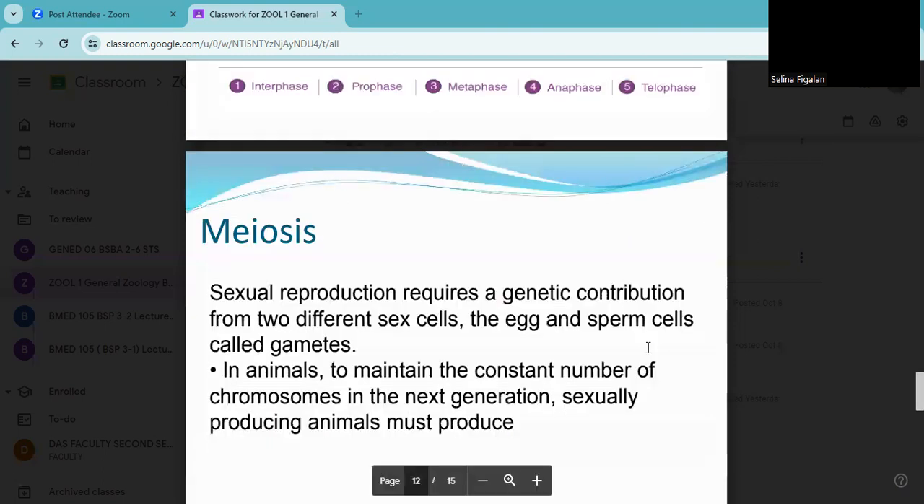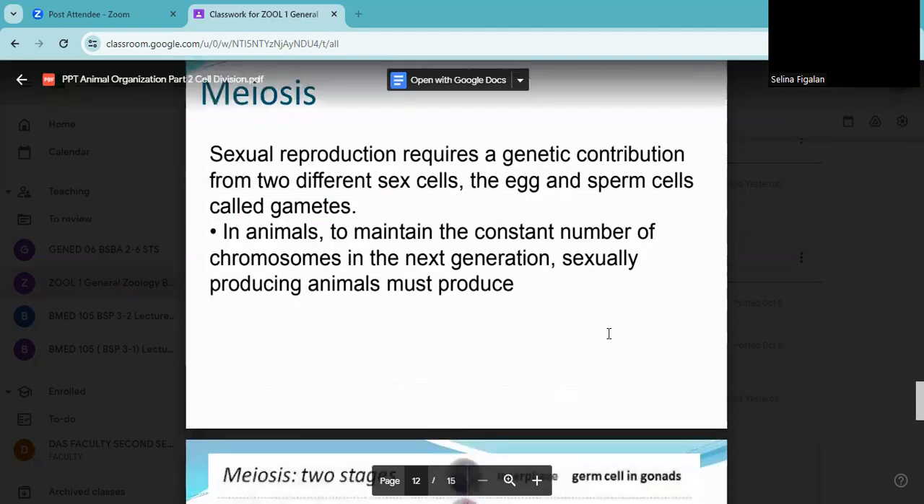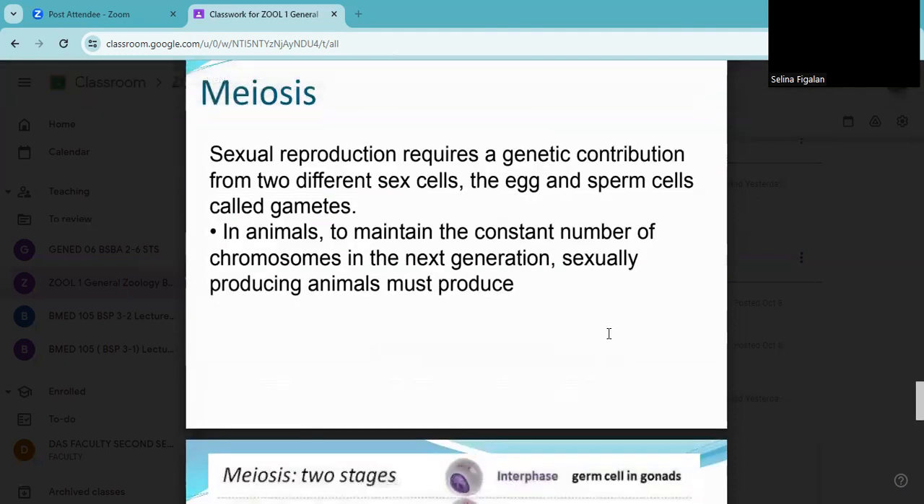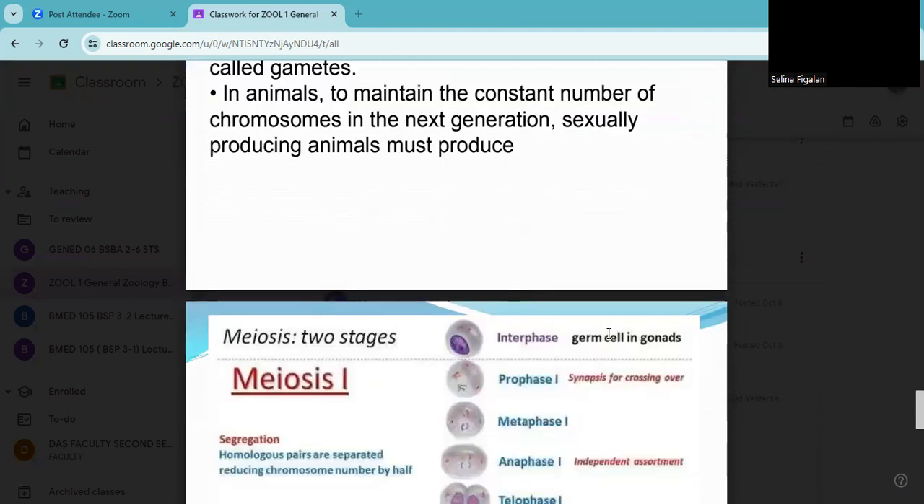How about when you say meiosis? This is a sexual reproduction. It requires a genetic contribution from two different sex cells. The word here is different, which means that the formula for this is 2n, which is dalawang tag 23, which came from two different sex cells, the egg and then the sperm. So there is a gamete formation. In animals, in order to maintain the constant number of chromosomes in the next generation, sexually produced animals must produce gametes. So meron siyang gamete formation.